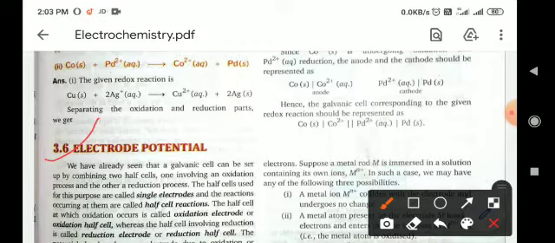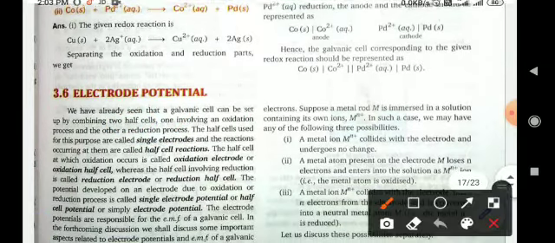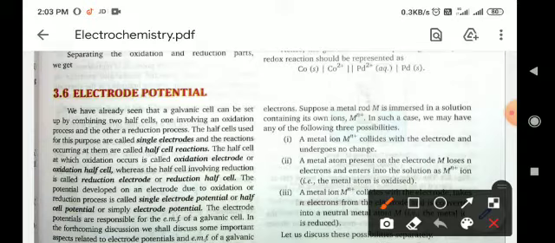We have already seen that a galvanic cell can be set up by combining two half cells, one involving oxidation and the other involving the reduction process. The half cells used for this purpose are called single electrodes, and the reactions occurring at them are known as half cell reactions. The half cell at which oxidation occurs is called the oxidation electrode, and the half cell at which reduction occurs is known as the reduction electrode or reduction half cell.